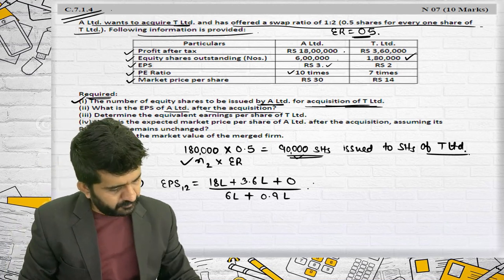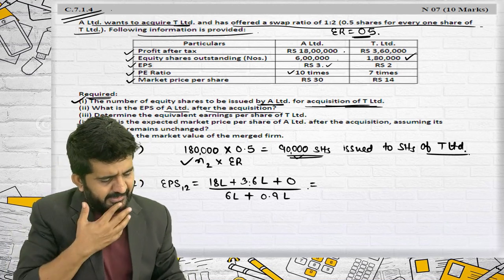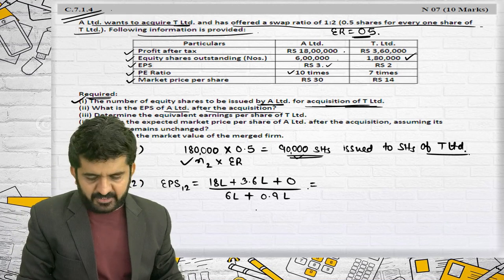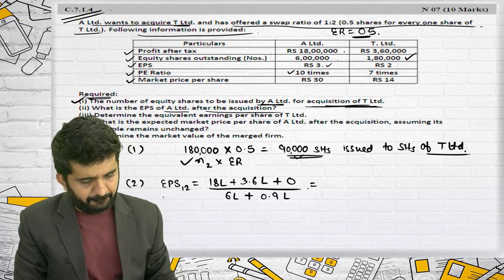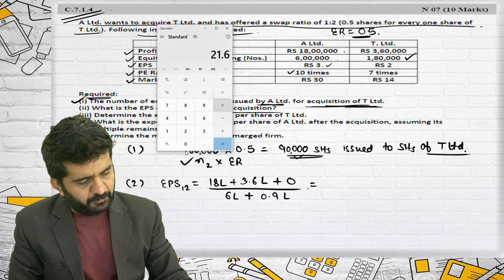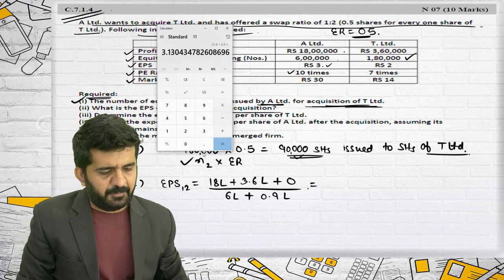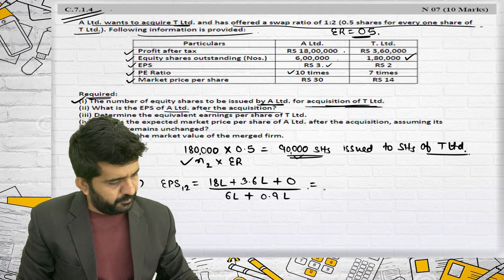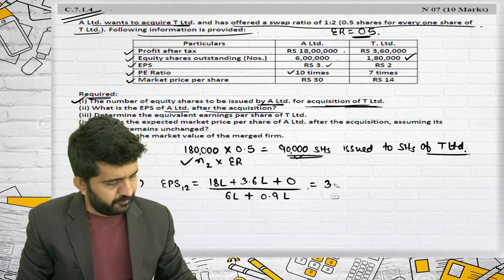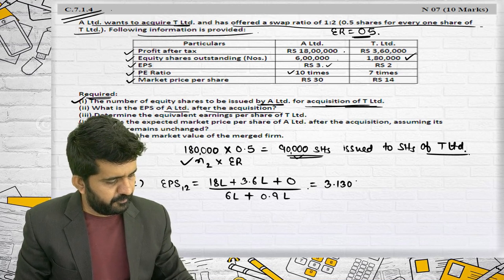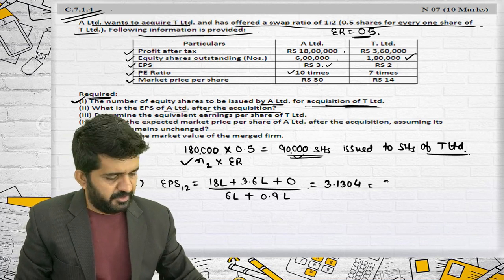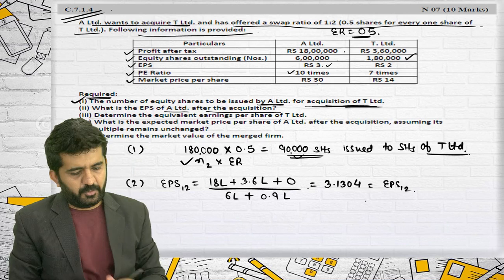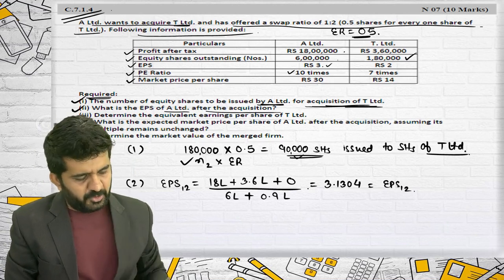This is 18 plus 3.6 is 21.6. 21.6 divided by 6.9 is 3.1304, which is EPS 1-2. This is question number 2.